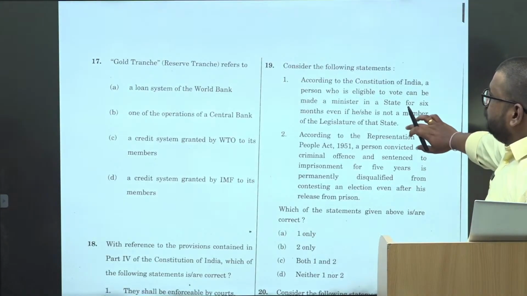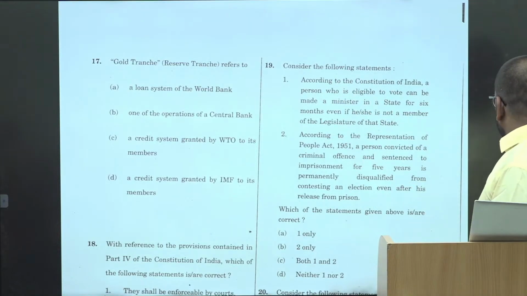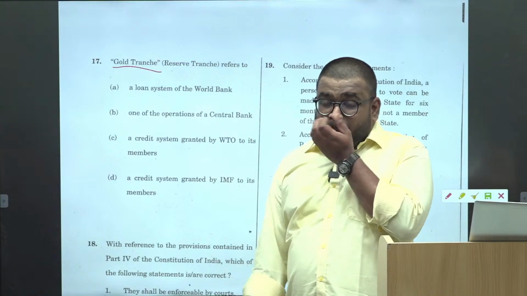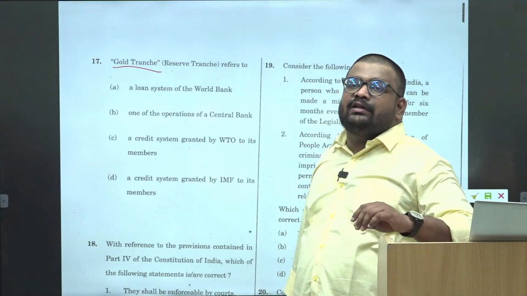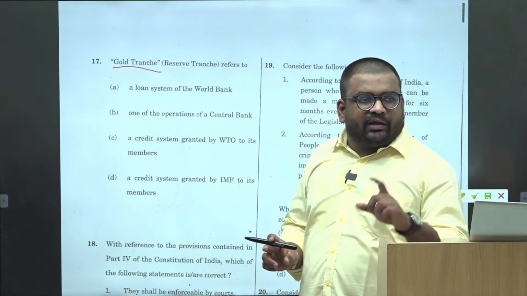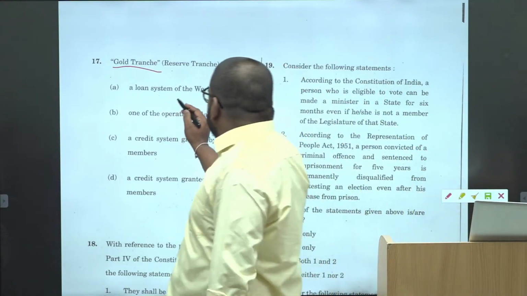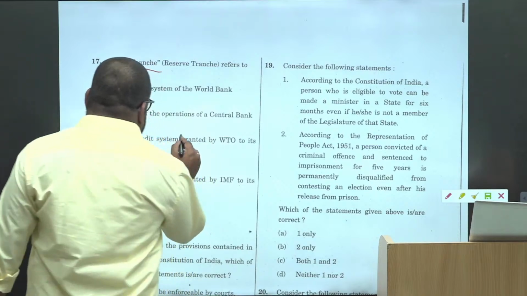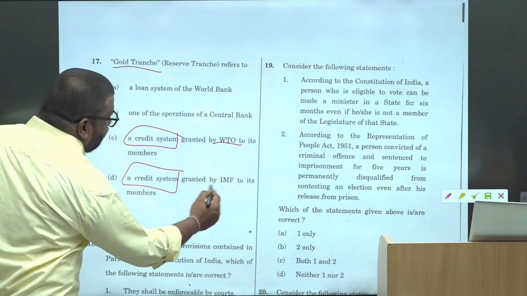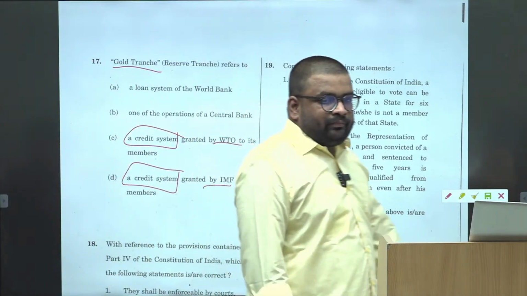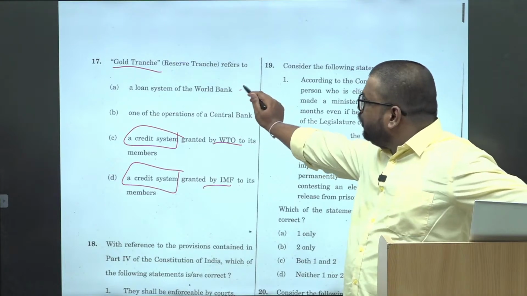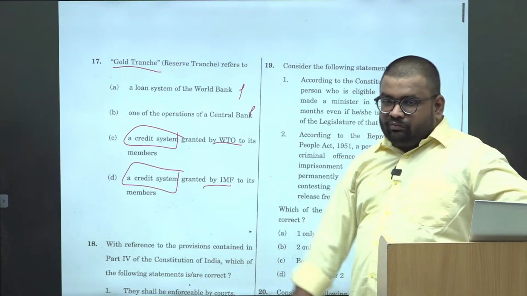The next, gold tranche refers to, it was from the current affairs. Again, यहाँ पे one more elimination technique that we discussed. If there are two options which are similar, either one of them is the answer. जैसे यहाँ पे these two are the options. One is the credit system by WTO. Second is credit system by IMF. है ना? So these two are the similar options. ठीक है, तो ये दो आप eliminate कर सकते हैं. You can pick one of these two.